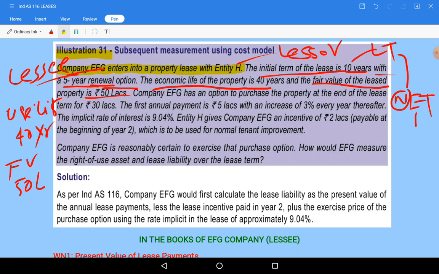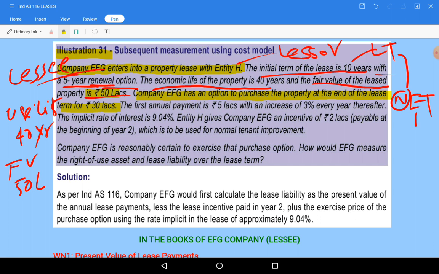Okay. The company EFG has an option to purchase the property at the end of the lease term. At the end of the lease term, there is an option to purchase. Whether EFG is exercising such option or not, we need to see. For how much? 30 lakhs they need to pay if they purchase at the end of the lease. Okay, till here no problem.